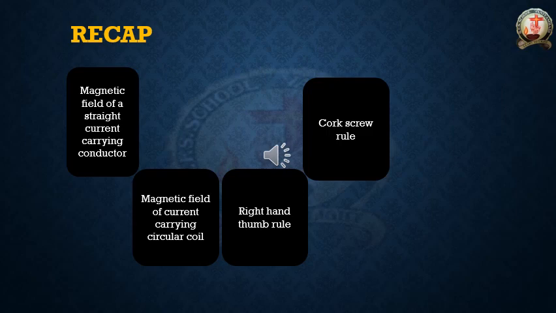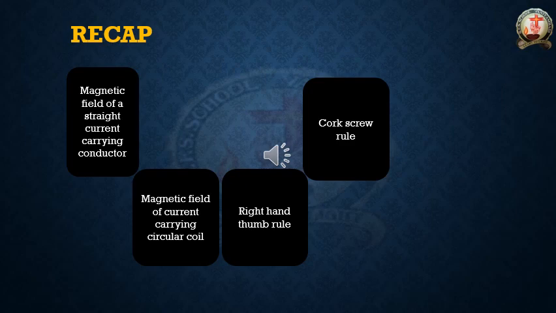That means that is the direction of the current. And whichever way the screw is rotating, either clockwise or anti-clockwise, that is the direction of the magnetic field. So the moving of the screw indicates the direction of current, and the rotation of the screw indicates the direction of magnetic field.